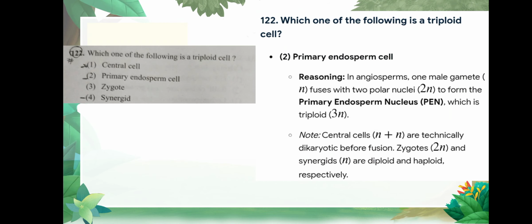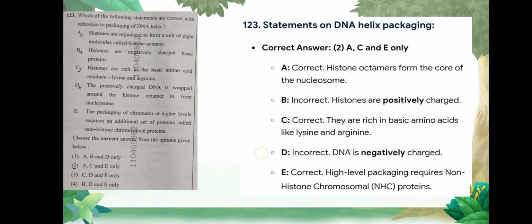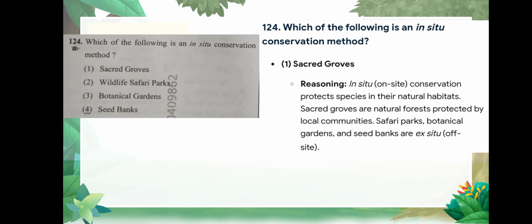Question number 122 is which of the following is a triploid cell. Correct option is primary endosperm cell. Question number 123 is which of the following statements are correct with reference to the packaging of DNA helix. Correct option is 2, A, C and E only. Question number 124 is which of the following is an in situ conservation method. Correct option is sacred grove, option number 1.